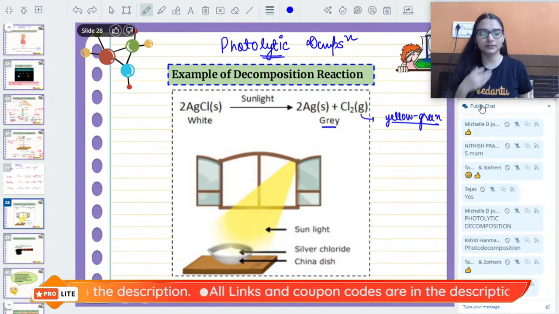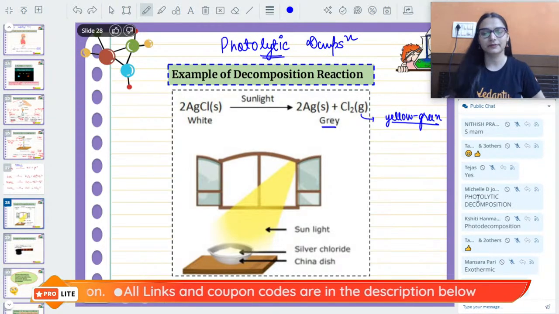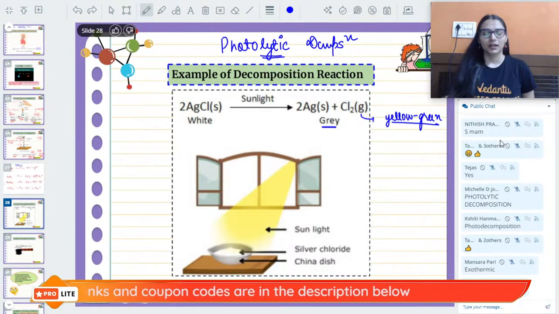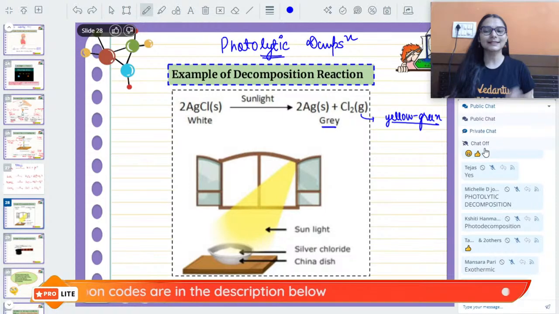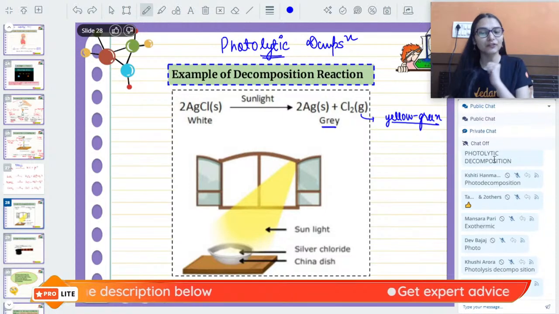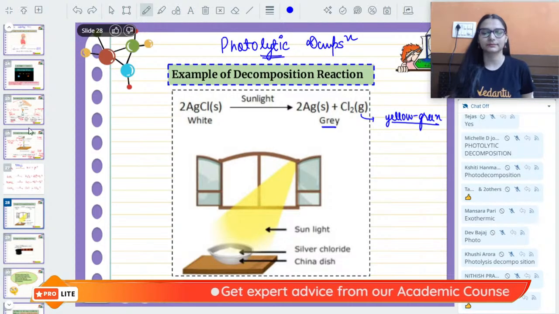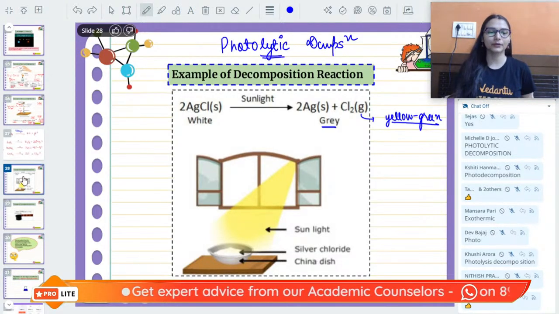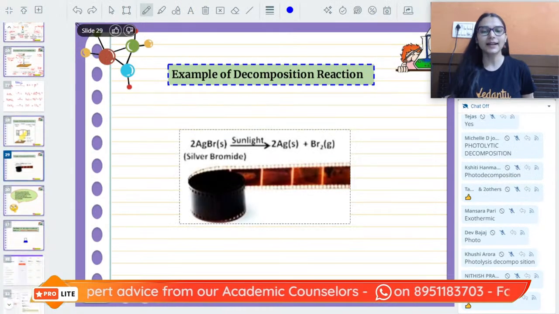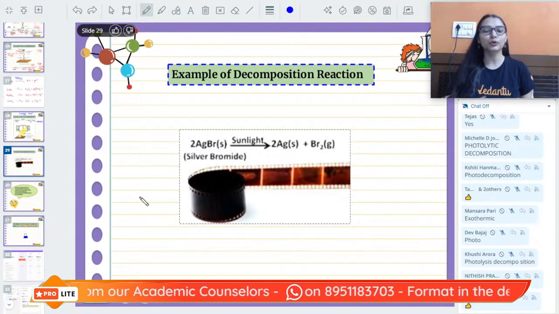Photo, yes. Sorry, photo or photolytic. Very good. It's simple. It's taking place in the presence of light, so it would be photolysis. हाँ, photolytic भी बोल सकते हो. Okay? Very good.